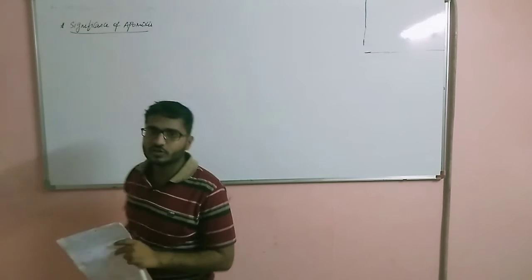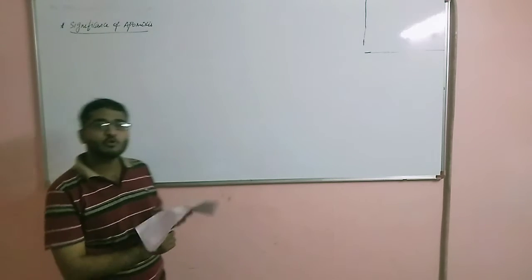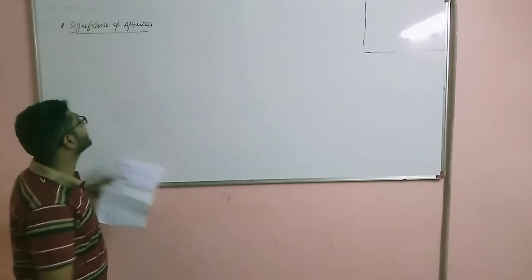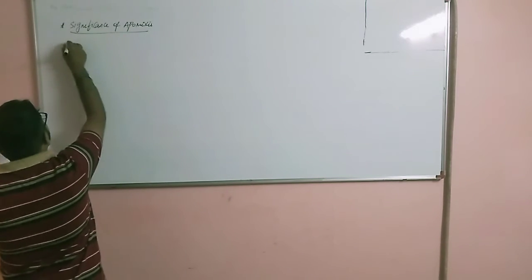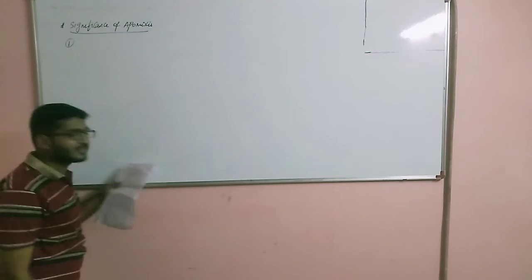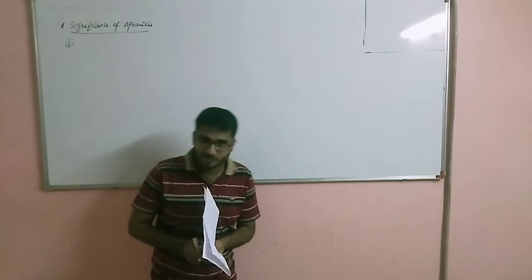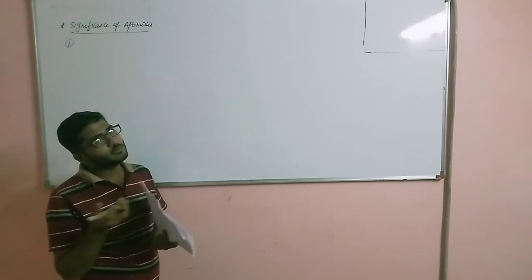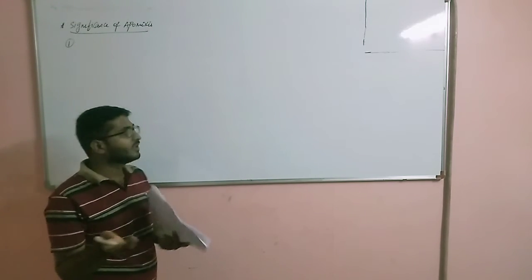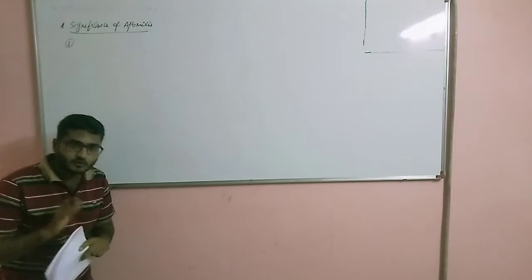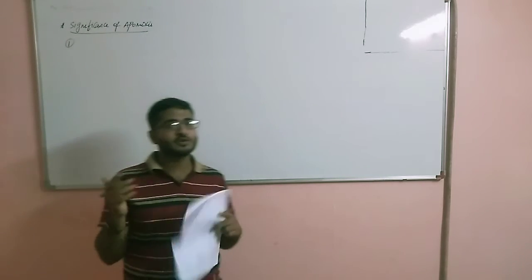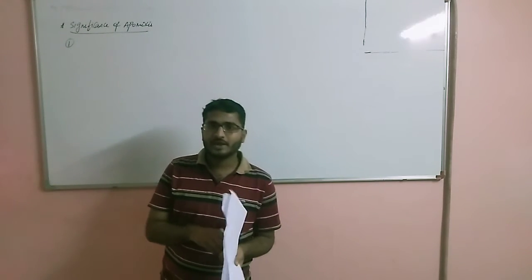Let us now discuss about the significance or the importance of apomixis. So why apomixis is important? In order to maintain the desired characters for the generation, this apomixis phenomenon is important because here no meiosis, no fertilization is taking place. Say for example, the best example that I can give you is the pollinators. Different pollinating agents are used, right?